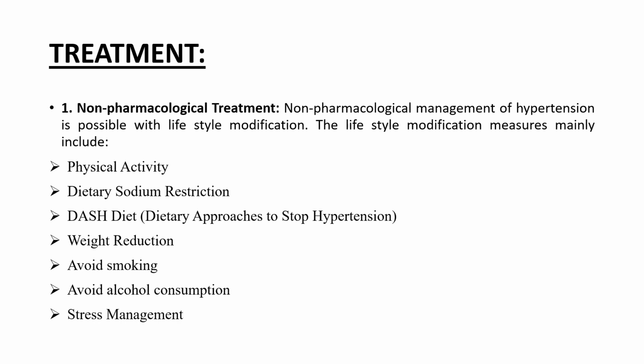Next, treatment. We are going to see both non-pharmacological treatment as well as pharmacological treatment. First, the non-pharmacological management of hypertension is possible by modification in the lifestyle. The lifestyle modification majorly includes physical activity, dietary sodium restriction, DASH diet, that is dietary approaches to stop hypertension, weight reduction, avoiding smoking, avoiding alcohol consumption, and stress management. These are the non-pharmacological treatments for hypertension.